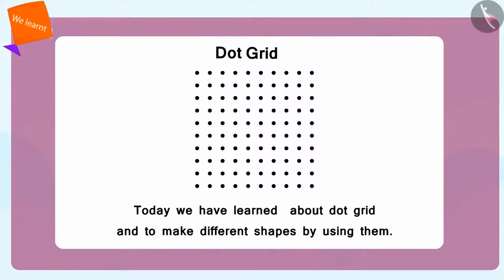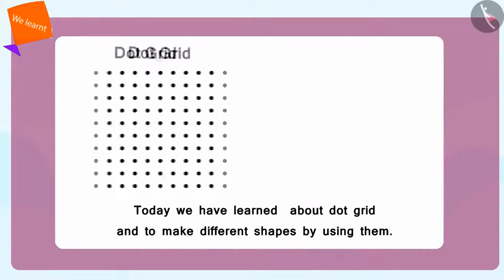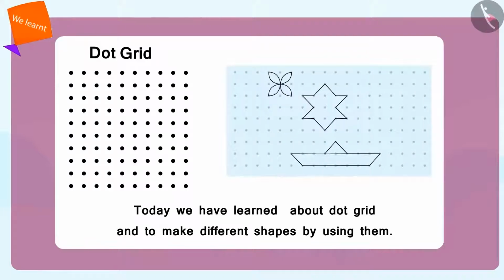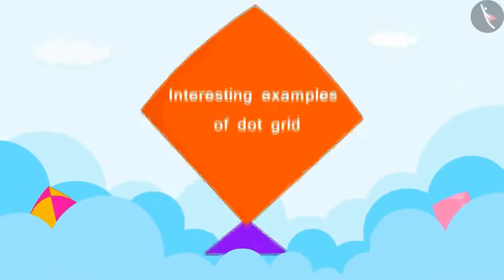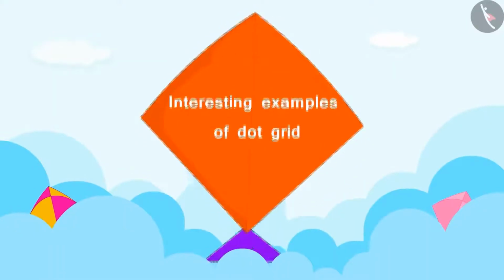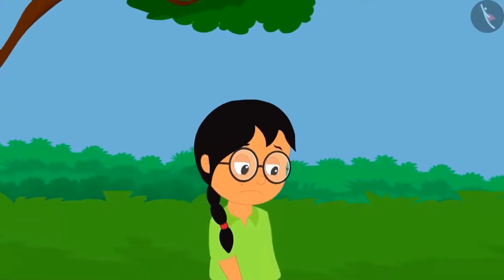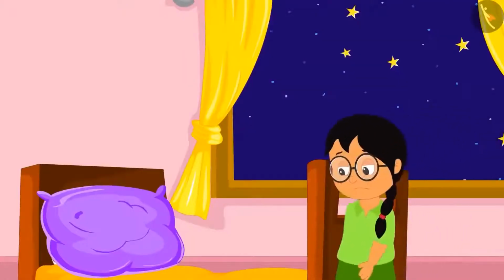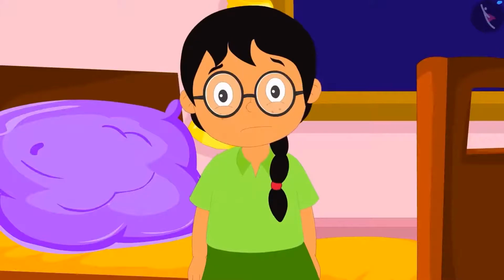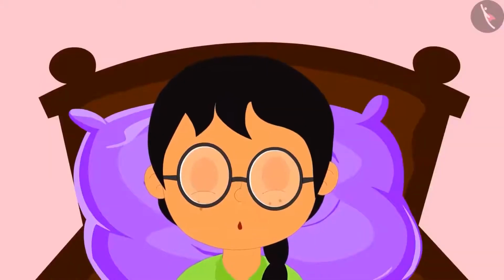In the previous video, we saw what a dot grid is and how to create a shape using a dot grid. In this video, we will learn more about this using some interesting examples. Meenu is very sad because she could not prove that she is smartest. She went to sleep feeling very sad.